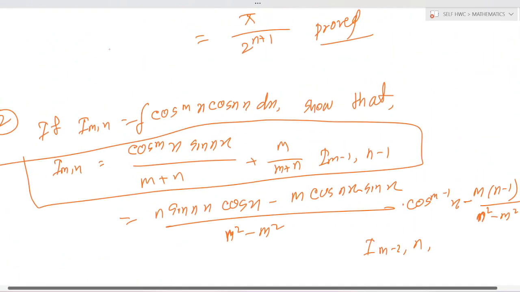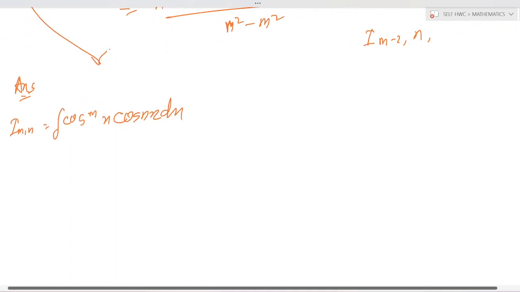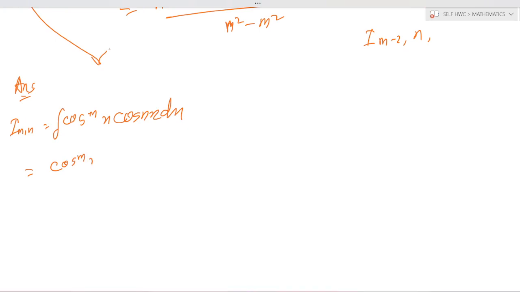Okay, this is given. Next, this is the formula: it is cos to the power m x sin nx by n plus m by n into integration of cos to the power m minus 1 x sin x into sin nx into dx. This is the formula.